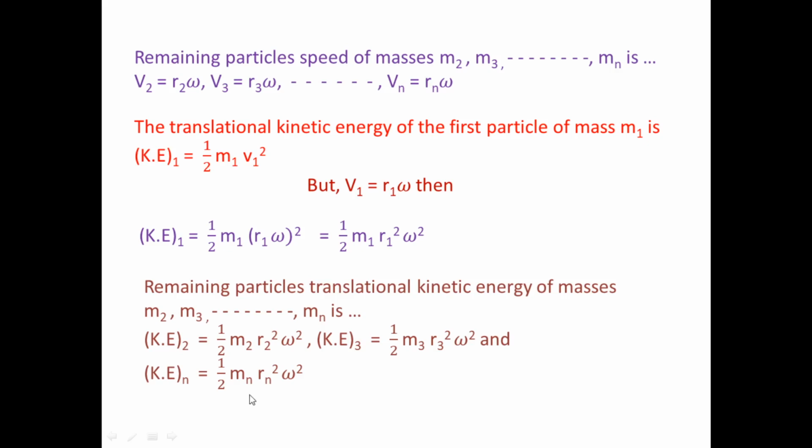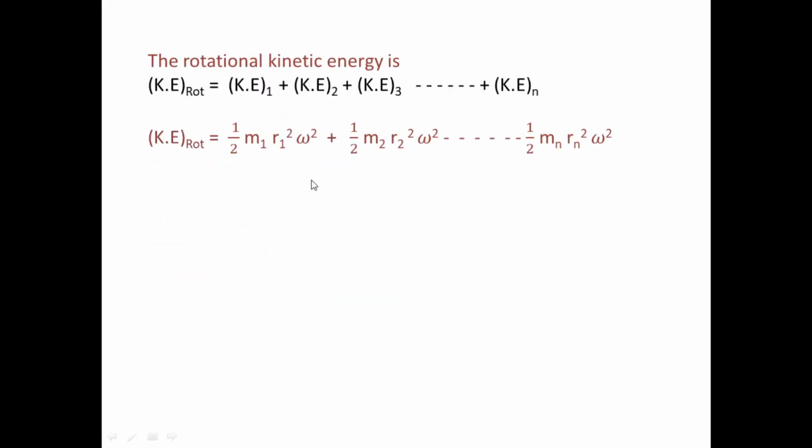So when we combine the total kinetic energies, we can find the rotational kinetic energy of the total rigid body. Let's see the rotational kinetic energy for the rigid body.